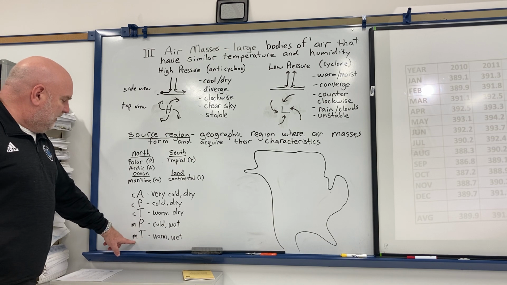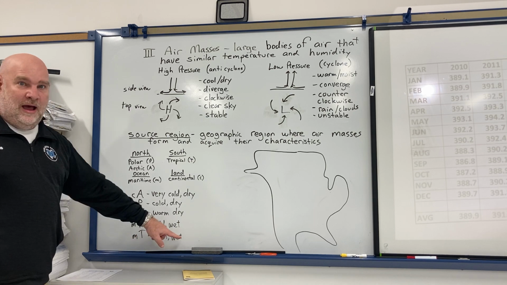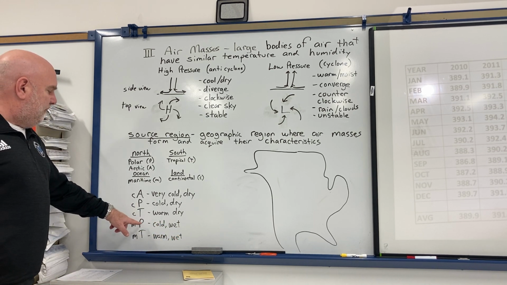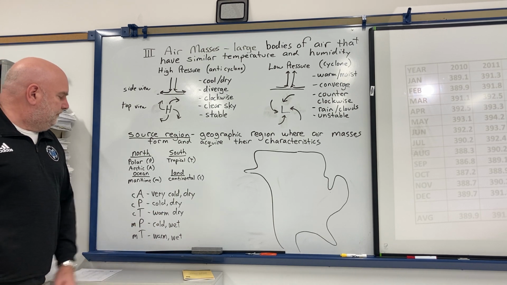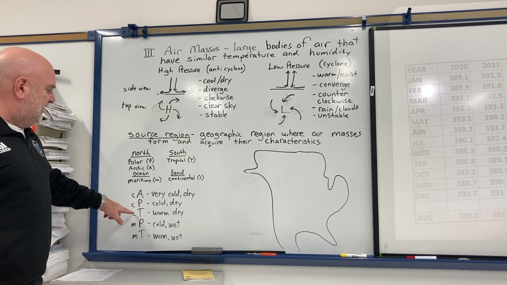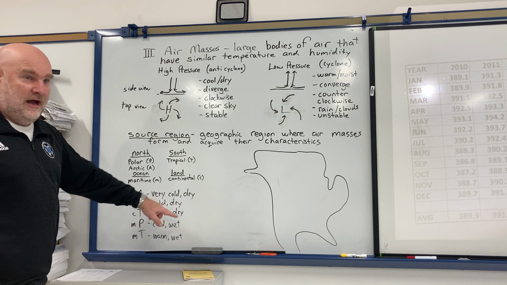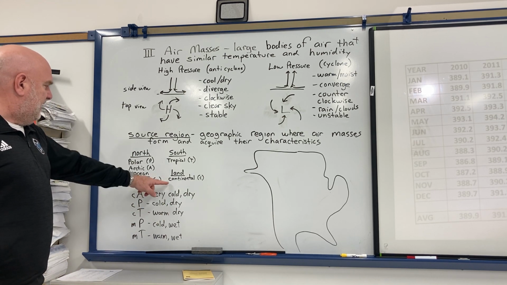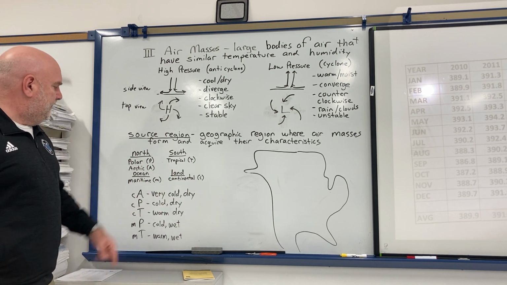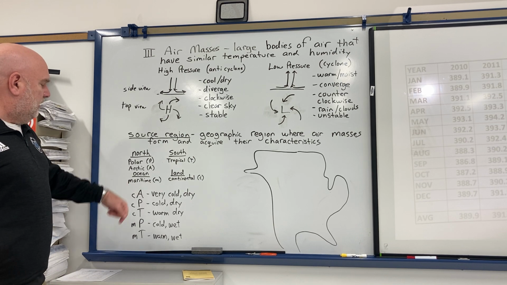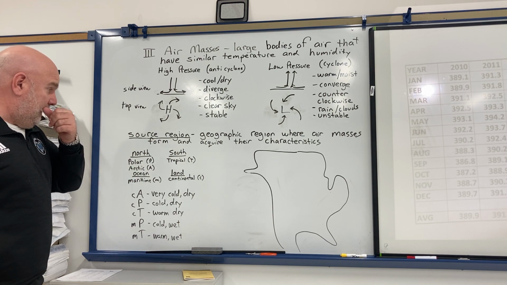You have MT, maritime tropical, that is over water from the south, so it's warm and wet. MP, maritime polar air mass, over water from the north, so it's going to be cold and wet. CT, continental tropical, over land from the south, so it's warm and dry. CP is continental polar, so it's over land from the north, so it's cold and dry. CA, continental Arctic, over land from the far north, and that's going to be very cold and dry.